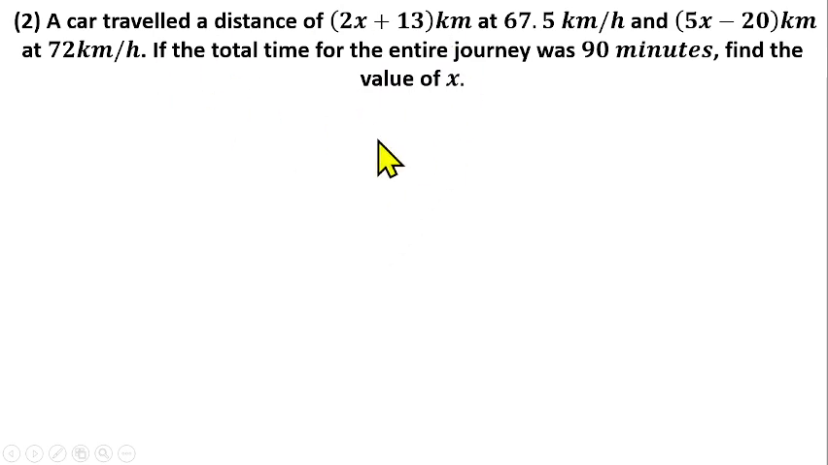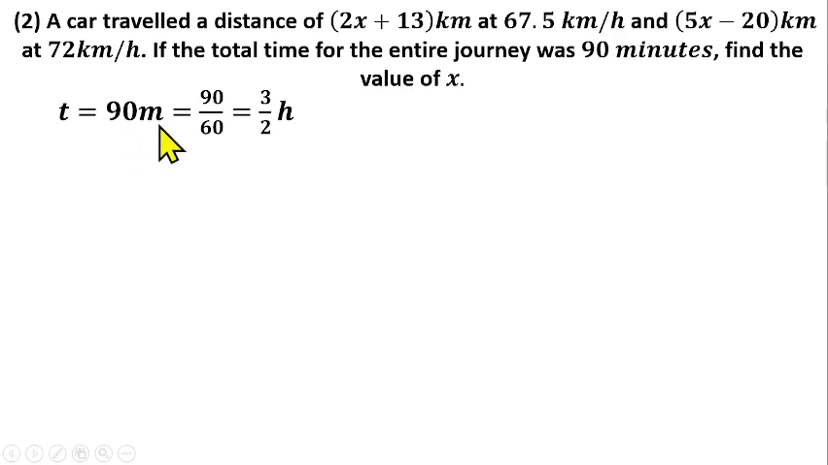Like I said, the question is from word problems leading to linear equations. The first thing we need to understand is that we are given distance and we are given speed. If you look at the speed given to us, it is in kilometers per hour, but the entire journey takes 90 minutes. So they expect you to first of all convert the 90 minutes to hours.